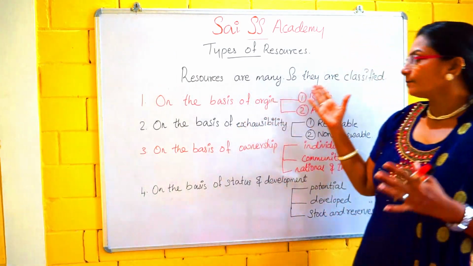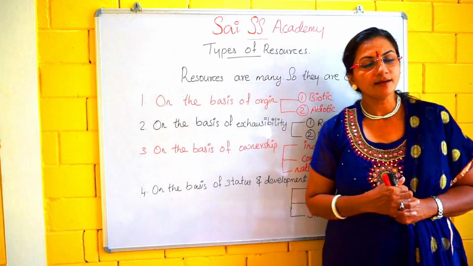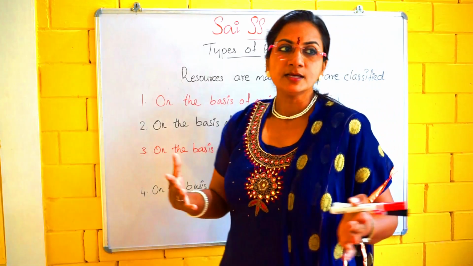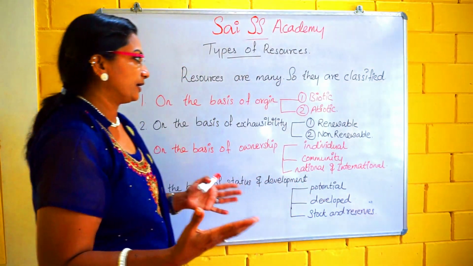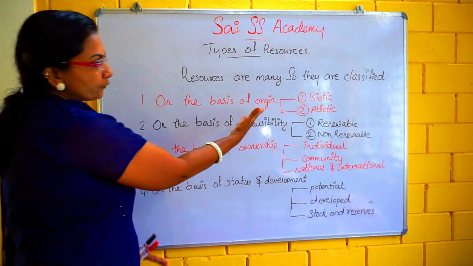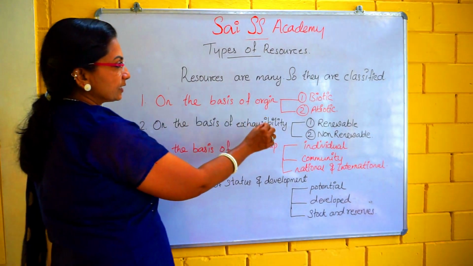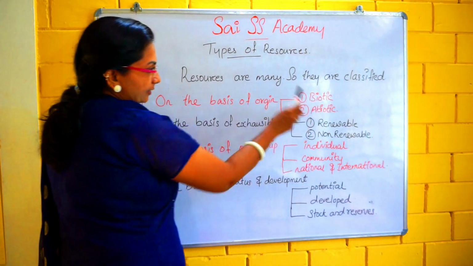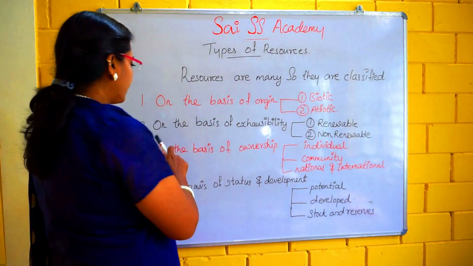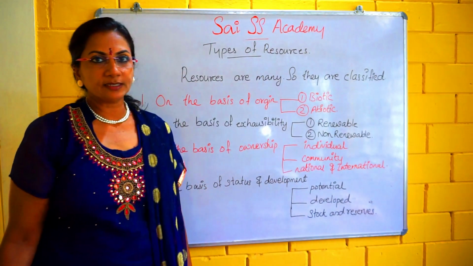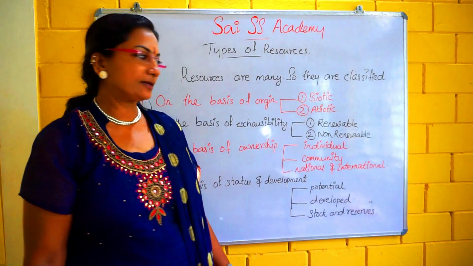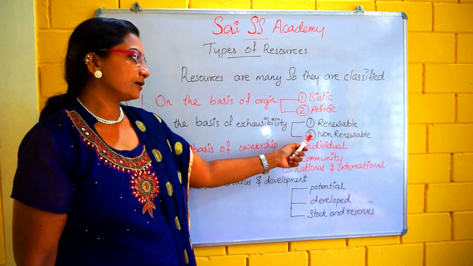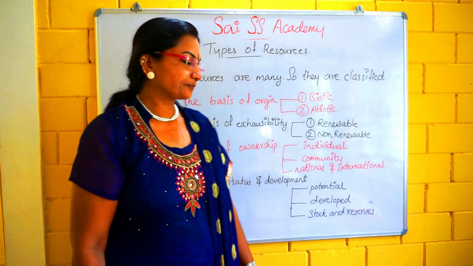Resources are of many kinds, so they are classified. On the basis of origin, the resources are divided into two: biotic and abiotic. Second, on the basis of accessibility, the resources are divided into renewable resources and non-renewable resources.